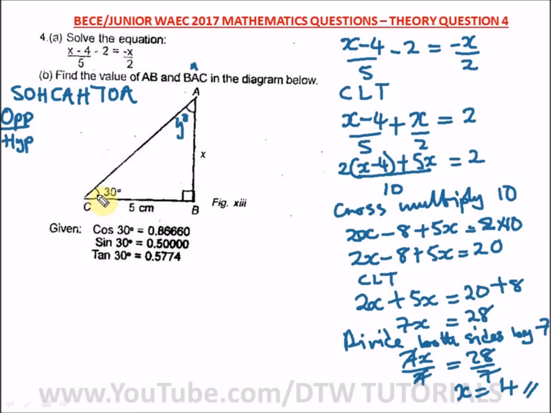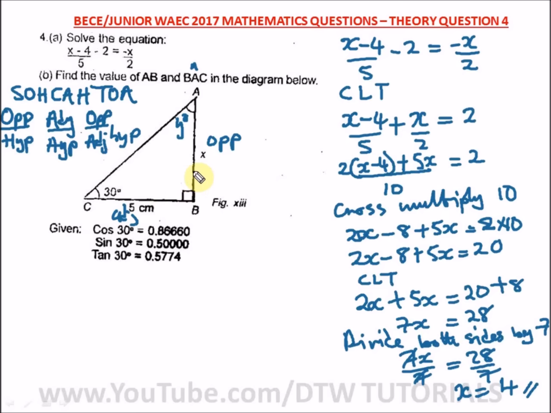Looking at this angle here, your opposite is this, your hypotenuse is this, and your adjacent is this. Looking from this angle we are given, that's 30 degrees. So this is opposite, this is adjacent, and this is hypotenuse. So CAH, which is cos, is what? Adjacent over hypotenuse. And TOA, which is your tan, is your opposite over your adjacent.